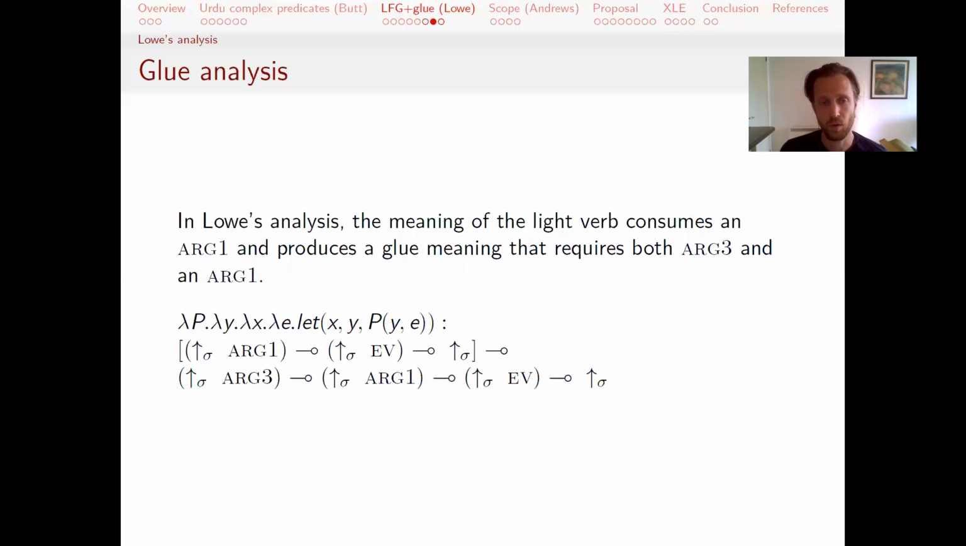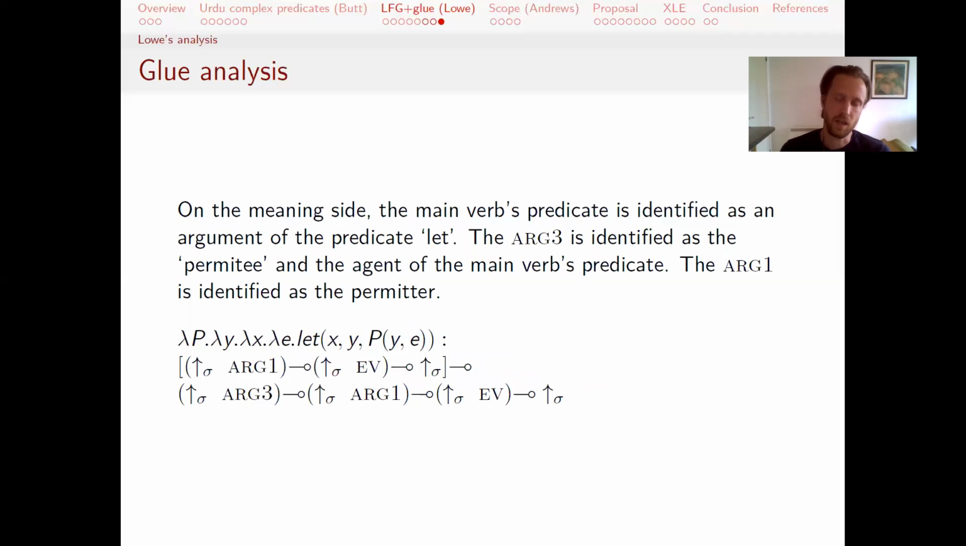So the way that Low does that is basically by, on the glue side, having a meaning constructor that will consume an arg1 and produce an arg3 and arg1 to be consumed, and that increases the valency of the predicate. So this arg1 is consumed, and that produces this arg3 and arg1, increasing the valency. And at the same time, on the meaning side, the main verb's predicate gets identified as an argument of the predicate let. All of this is happening because of the lexical entry of this light verb.